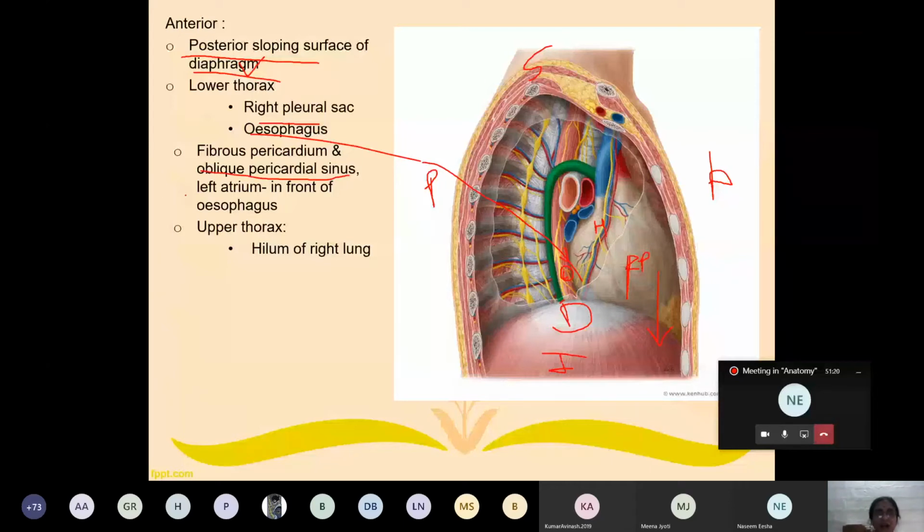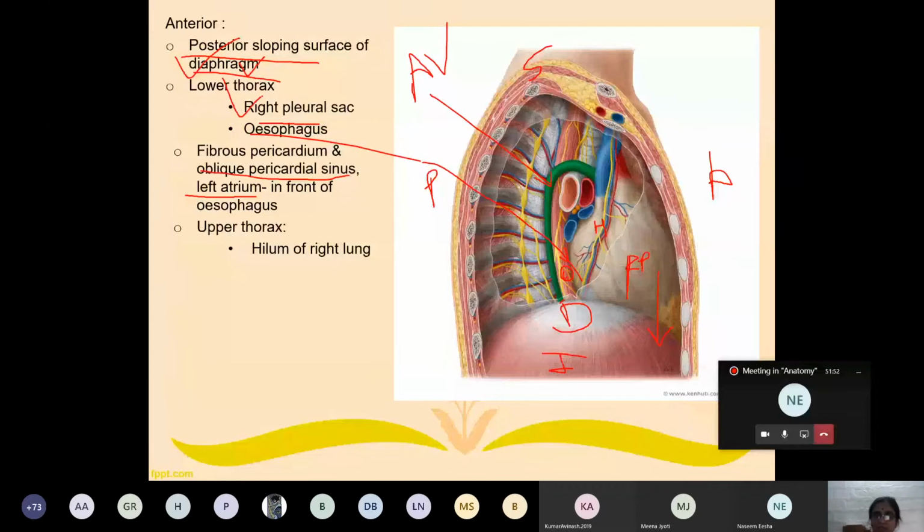So what are the structures related anterior to the azygous vein? The azygous vein is shown in green color in this picture. To make you identify it, they have used green color. Actually, a vein is always blue. So what are the structures related anterior to the azygous vein in the thoracic region? They are the posterior sloping surface of the diaphragm, the right pleural sac, and the esophagus in the lower thoracic part.